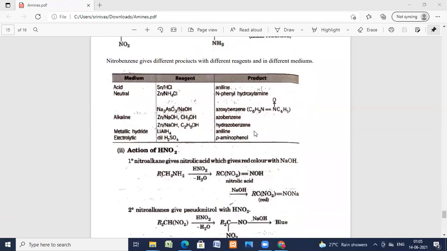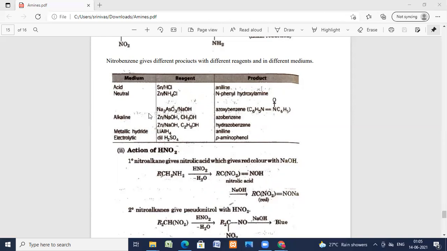Now, how nitrobenzene reacts in different media, we'll see. Nitrobenzene gives different products with different reagents in different mediums. In acid medium, if the reagent is tin chloride, it gives aniline. In the neutral medium, the reagent is zinc and ammonium chloride, and N-phenyl hydroxylamine is formed.